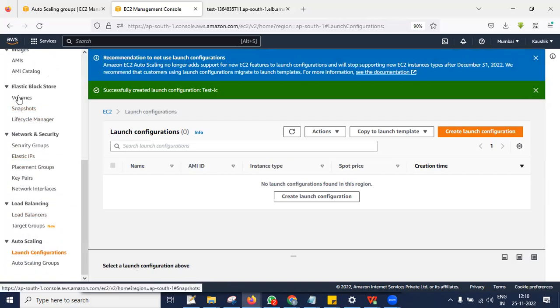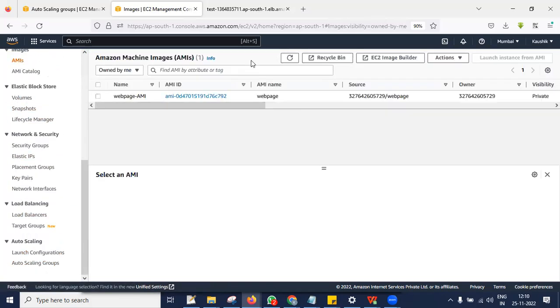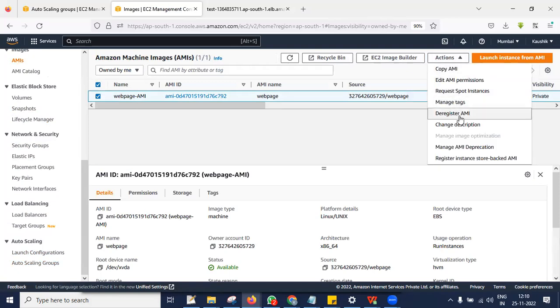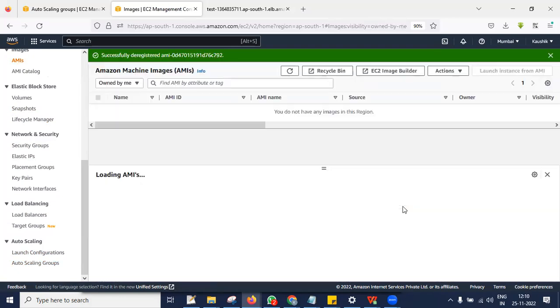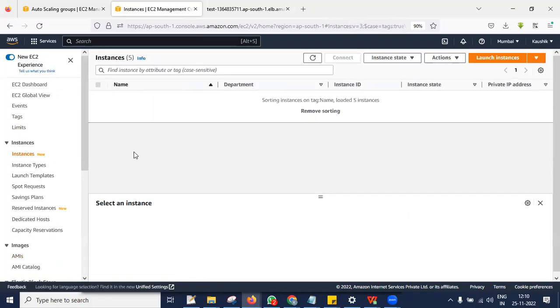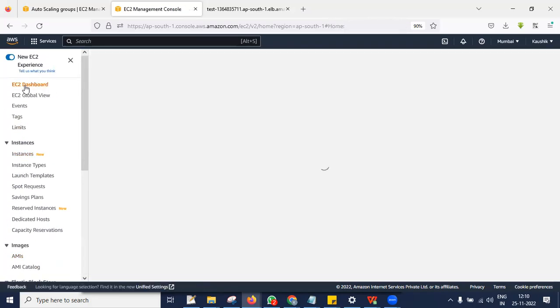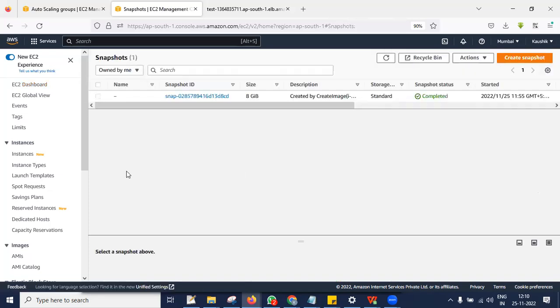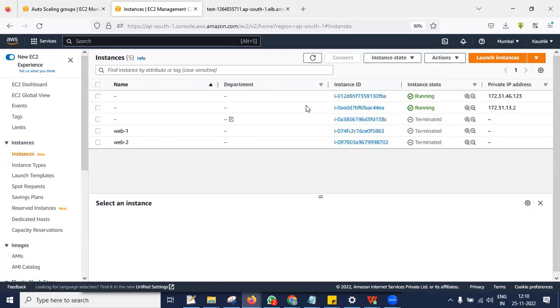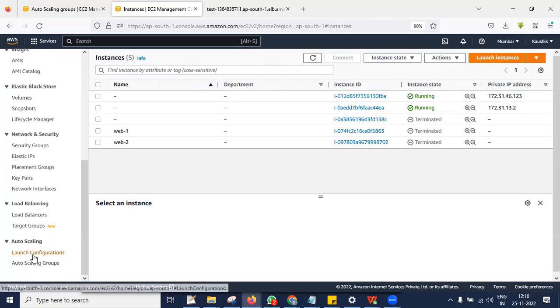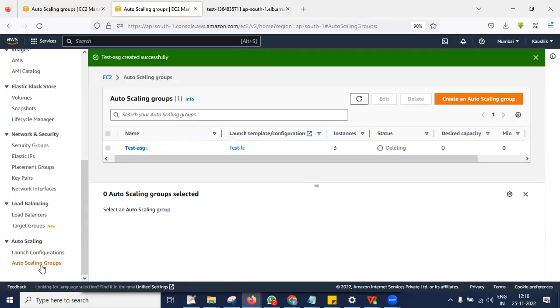Even if you keep this AMI, they are going to charge for the registered AMI. So at the end of the day, everything should be deleted. The snapshots, even these will also be deleted. So within some 5 minutes, even this will be deleted automatically. It is still in progress.